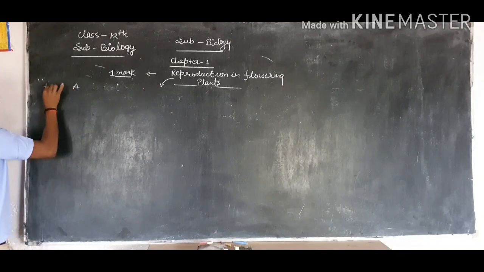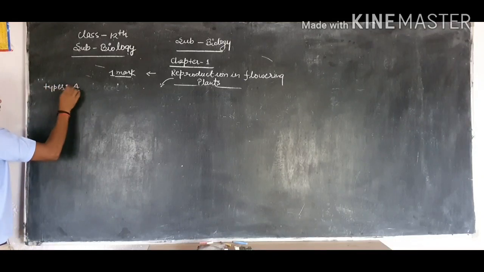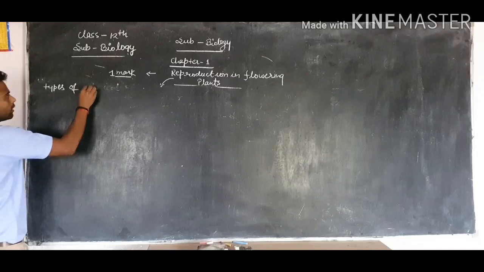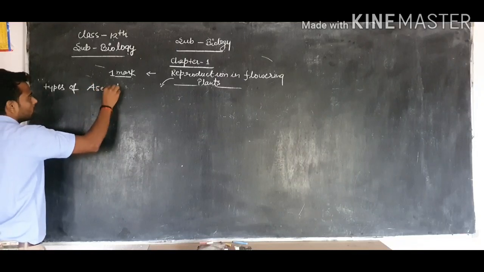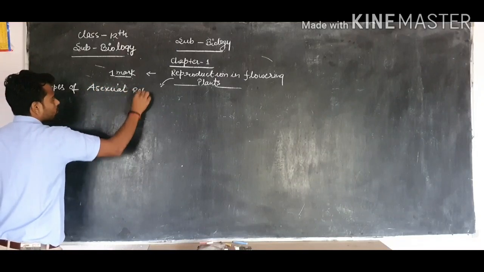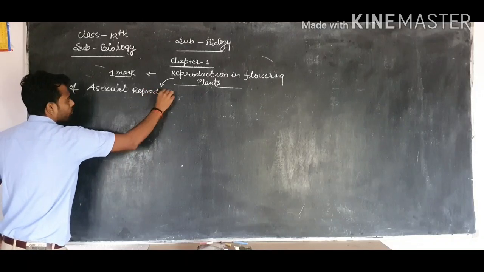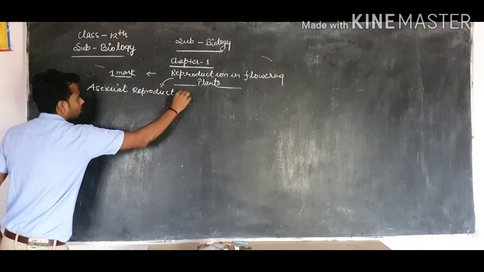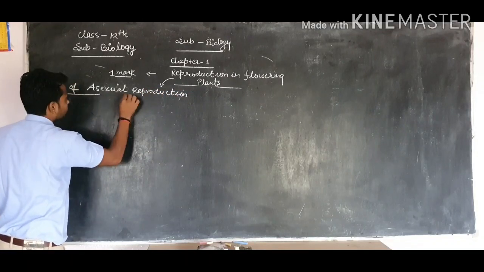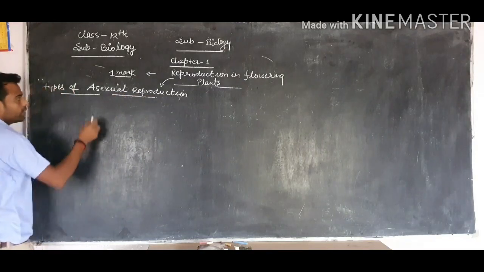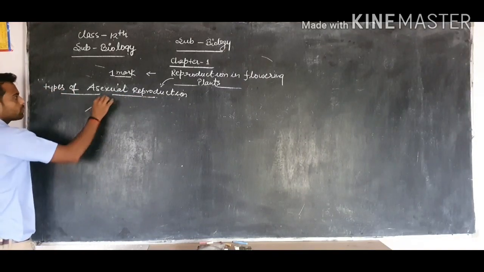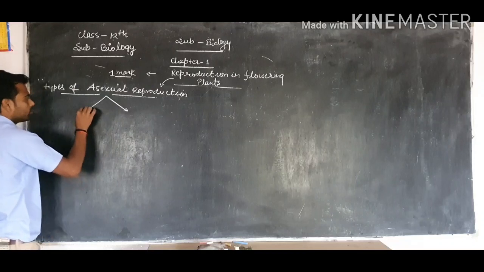Now, types of asexual reproduction. We know that there are two types of asexual reproduction.